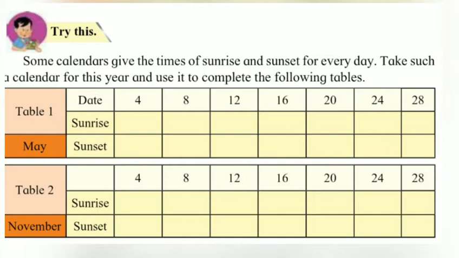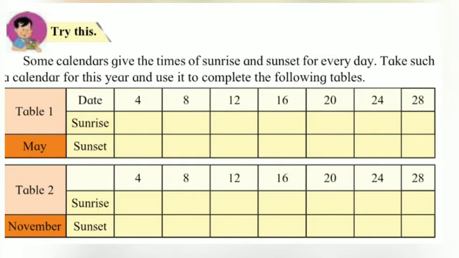Then you write down the date, the sunrise and sunset. You take the date 4th, what was the sunrise time and what is the sunset time. In this way you take the dates 4, 8, 12, 16, 20, 24 and 28.